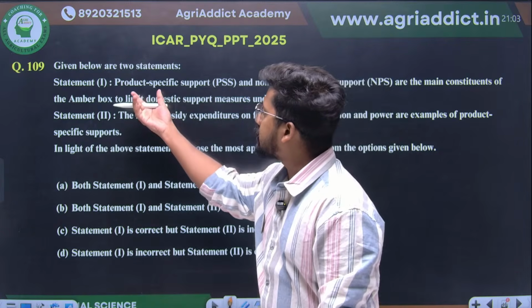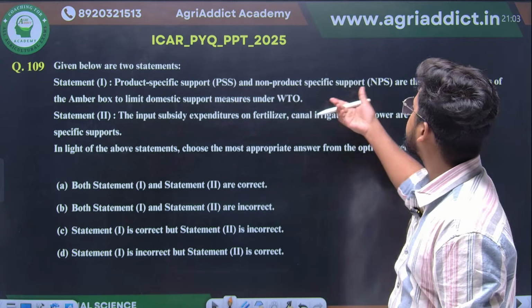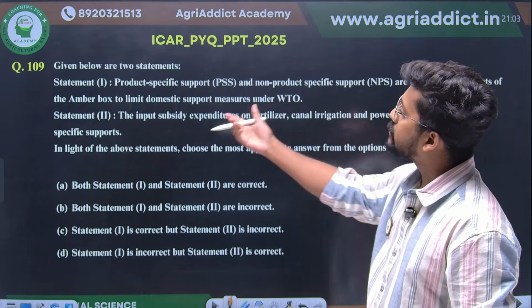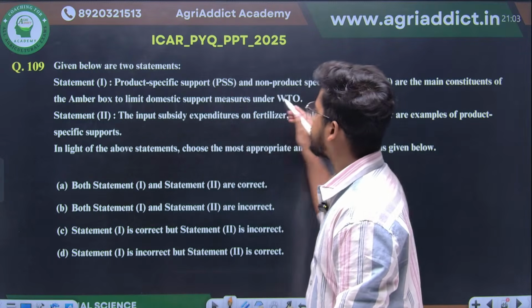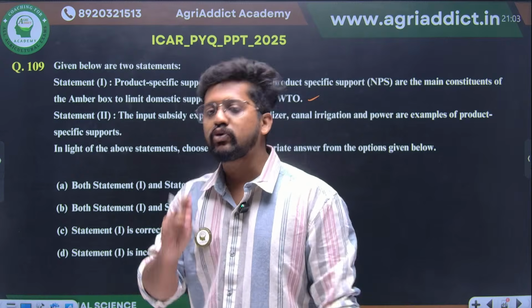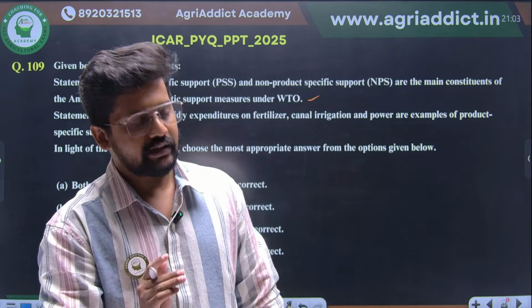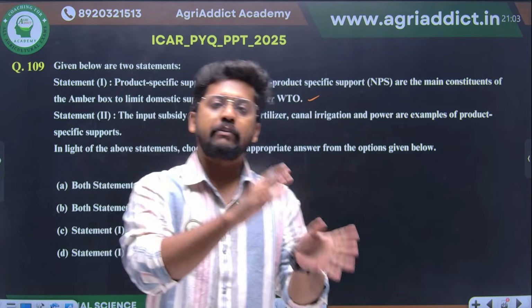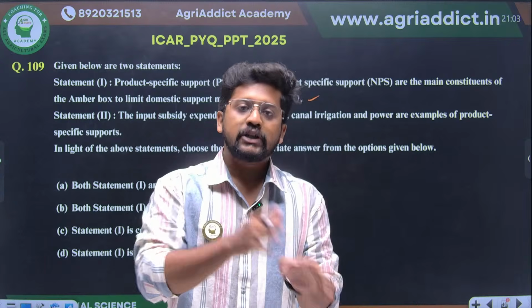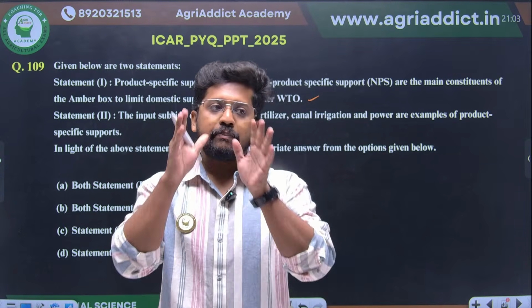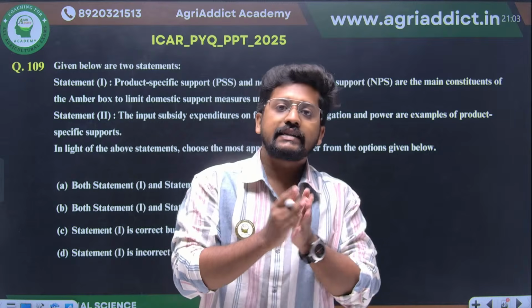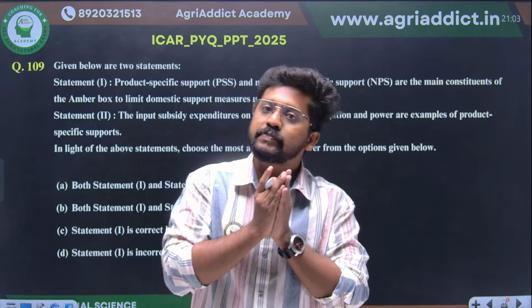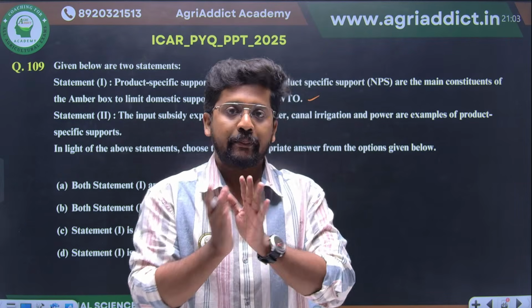So there are two statements. Product specific support and non-product specific support are the main constituents of the amber box to limit domestic support measures under WTO. This is a correct statement. Under the amber box, there are two supports. The first one is product specific support, for example rice MSP, wheat MSP, sugarcane MSP. These are minimum support price standards for a particular product, so they are called product specific support.